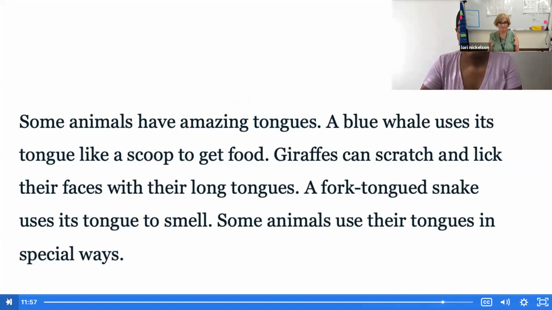Think for a second. How does adding the topic sentence make the paragraph better? Tell your learning partner. It tells us what the paragraph's about, doesn't it?